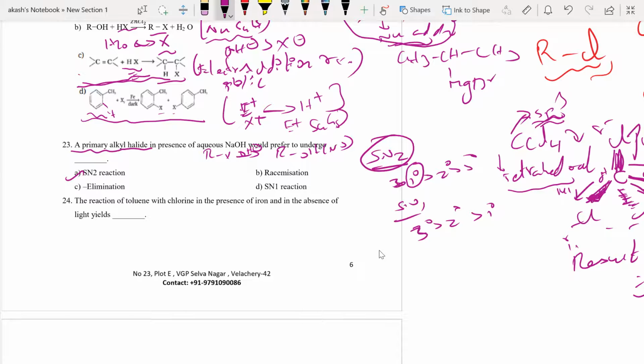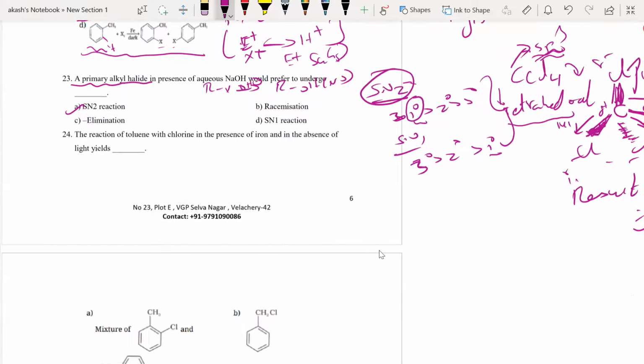Now, how do you decide whether that compound will take SN1 or SN2? You will look at whether it's primary, secondary, or tertiary. Now we know this is the order of reactivities for SN1 and SN2. They are telling us it's a primary alkyl halide, so I have a primary here. That is, the primary is more reactive towards SN2. In SN1 it is least reactive. So definitely, since it is primary, it has more chance to follow SN2 only.